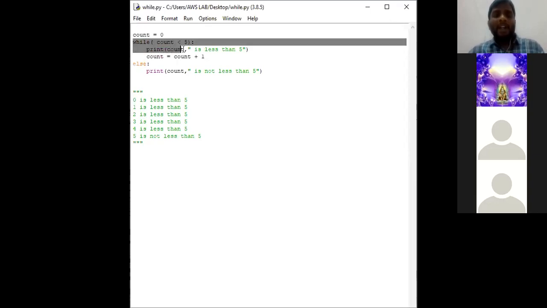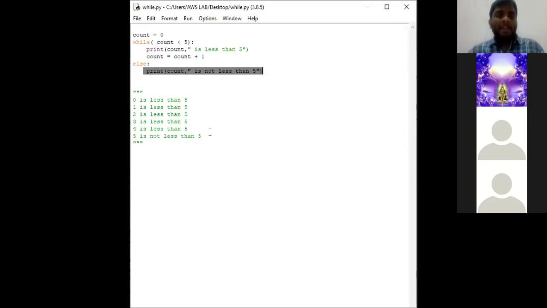That means when the while condition has come to the false state, the else condition gets executed, and this is the statement which we are going to get in the else statement. Clear? Suppose I make a small change here: count less than or equal to 5. So the output will be like this. In the last statement, 6 is not less than 5. Understood? Because here the condition 5 less than or equal to 5 is also true, so these two statements will be executed.